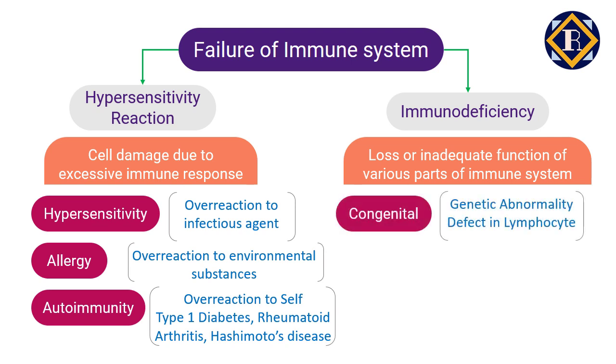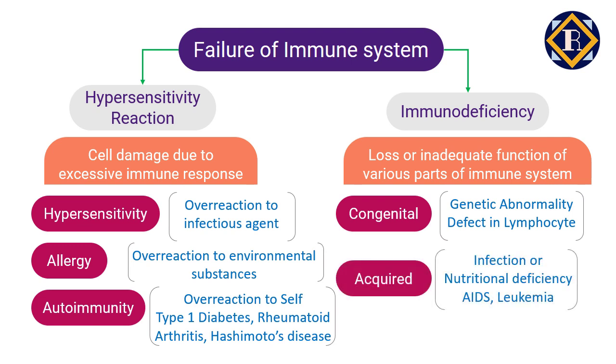Immunodeficiency can be congenital, that is present from birth. This can happen due to genetic abnormality or defects in white blood cells. Infections or nutritional deficiencies can also cause immunodeficiency, known as acquired immunodeficiency. AIDS, acquired immunodeficiency syndrome, is an example, caused by HIV, human immunodeficiency virus. This virus causes an infection that damages the immune system in humans.